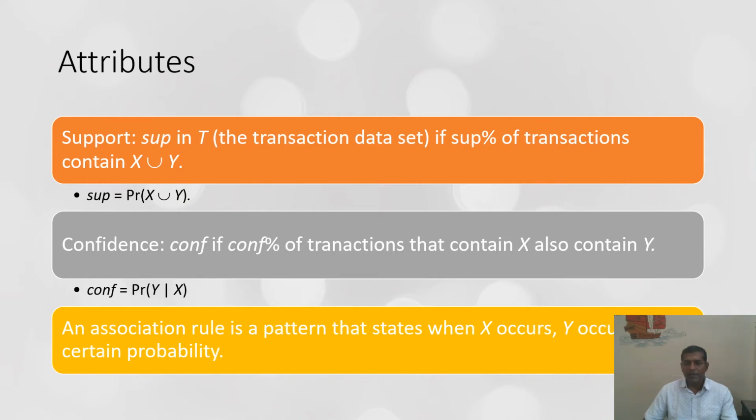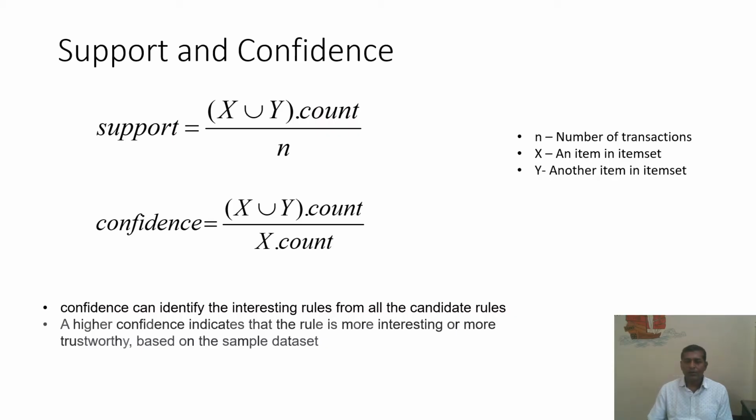The association rule is a pattern that states when X occurs, Y occurs, for a certain probability. This probability matters whenever we are purchasing items, and it allows us to define the rules for making association rules. So then how do we calculate support and confidence?